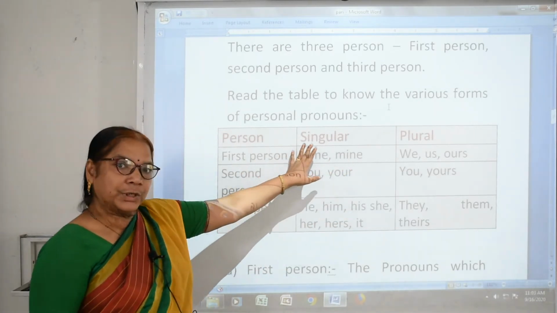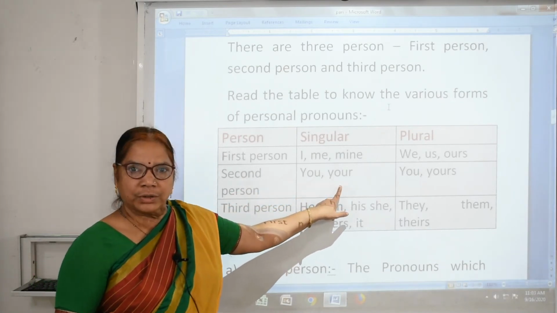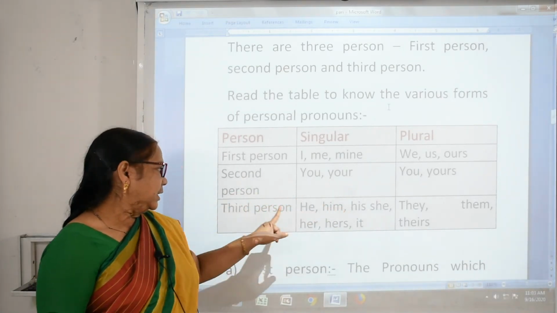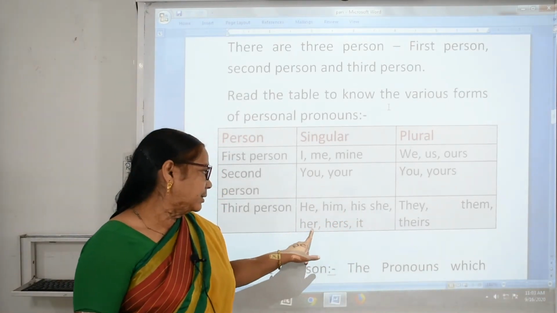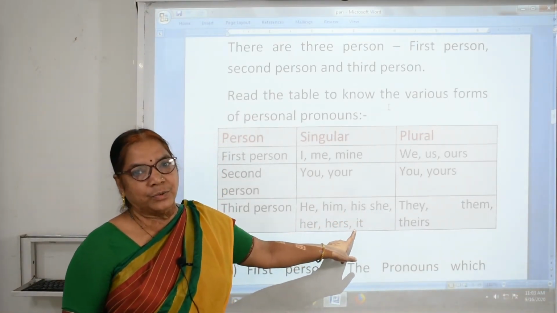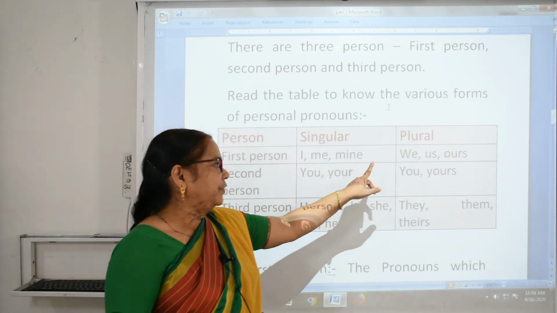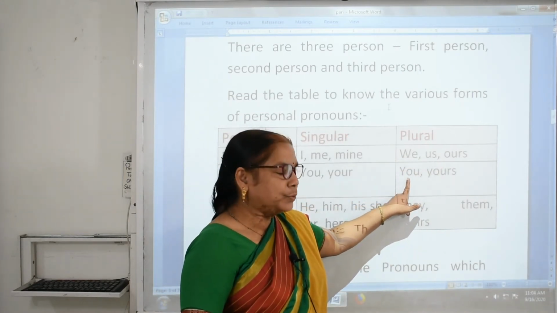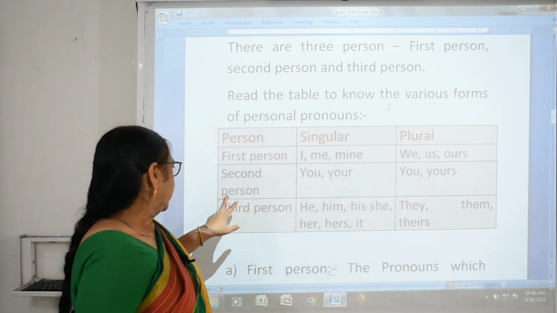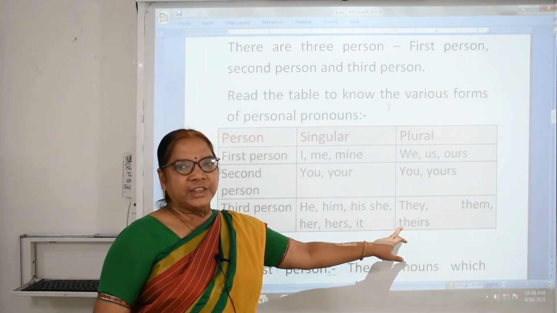Second person: you, your. Third person: he, him, his, she, her, hers, it. Now plural: first person we, us, our, and you, your. Third person: they, them, their.